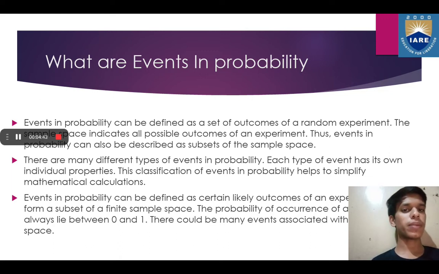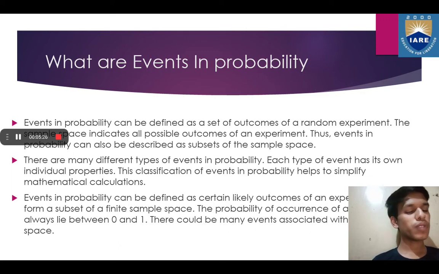Again, what is a random experiment? A random experiment is an experiment in which we cannot surely predict the outcomes. That means there are multiple outcomes in that experiment. The sample space indicates all the possible outcomes of an experiment. Thus, an event in probability can also be described as a subset of a sample space. For example, getting 6 when we throw a dice is an event, and it is also a subset of the sample space.